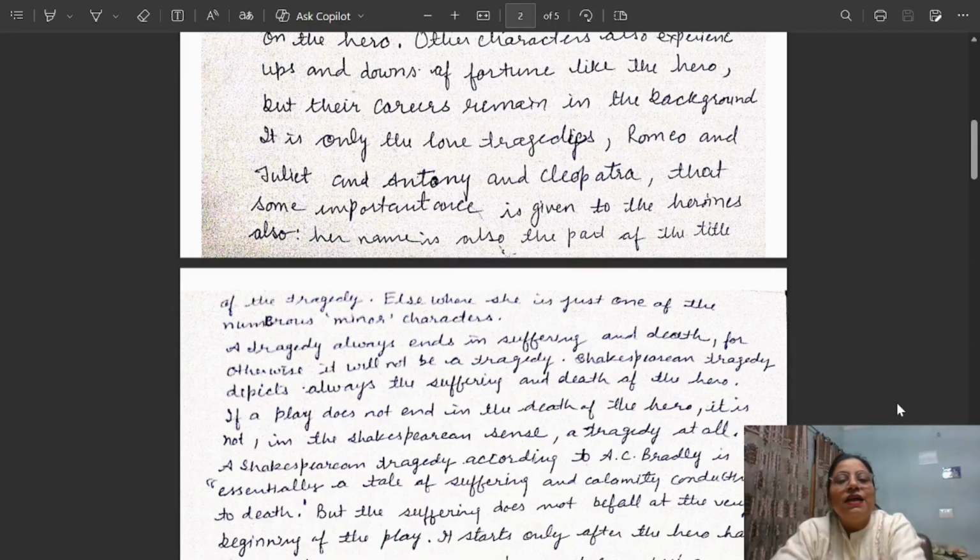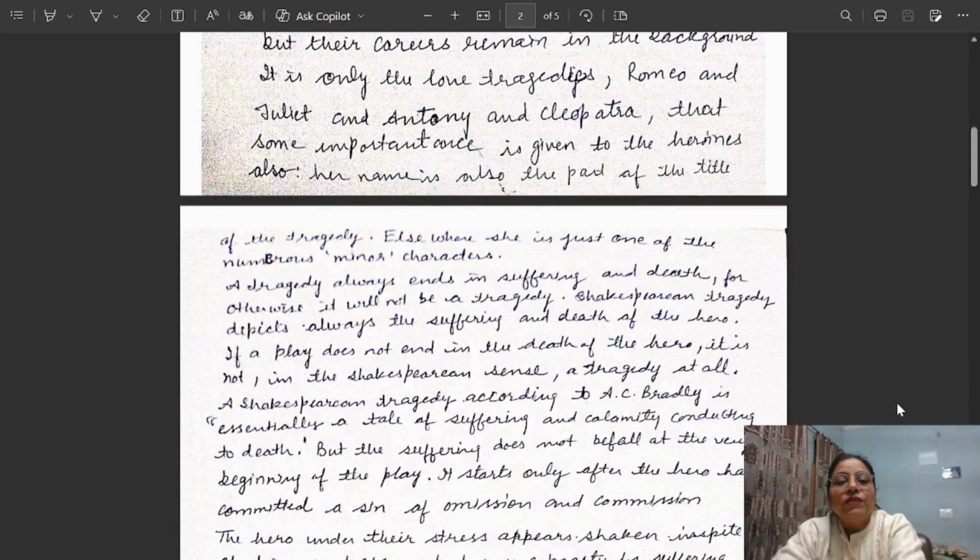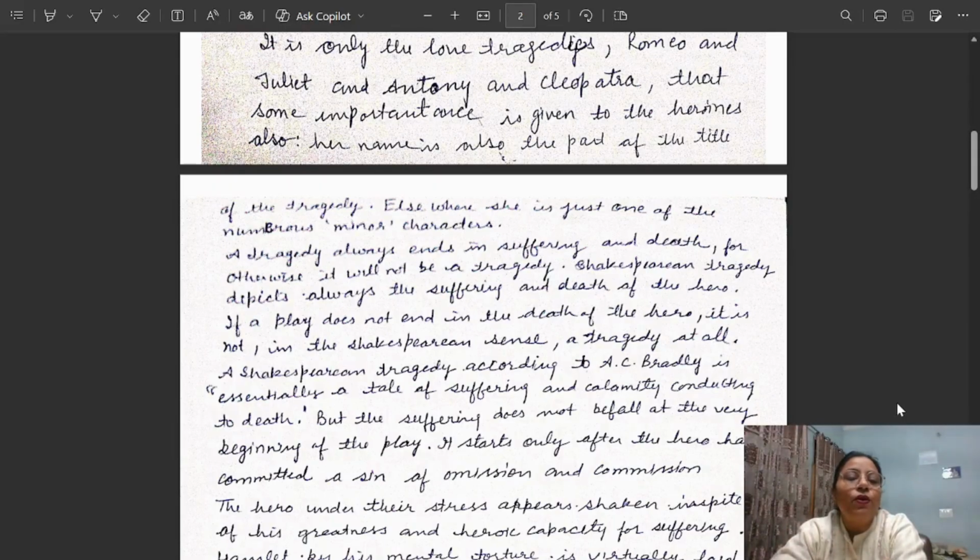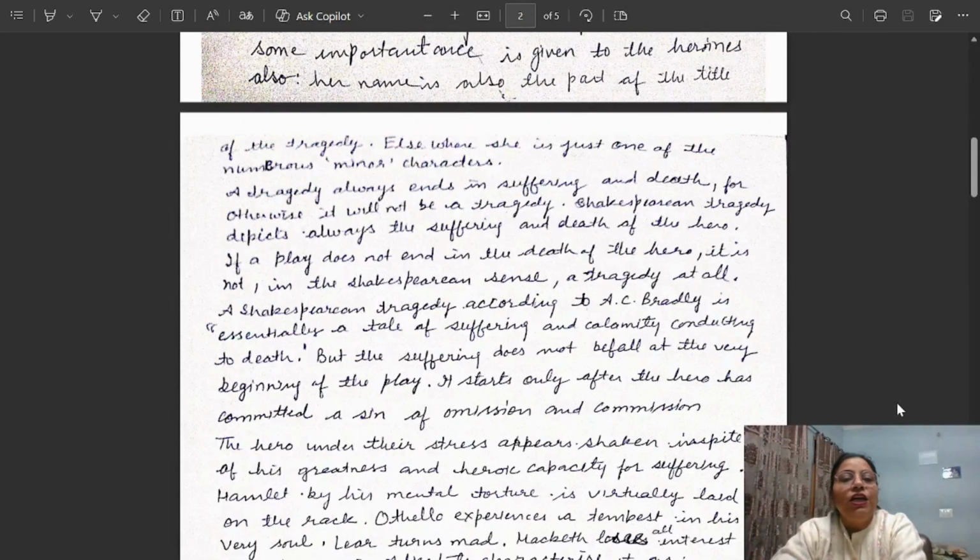A tragedy ends in suffering and death. This is the second important thing, the main characteristic of tragedy, that tragedy always ends in suffering and death. Otherwise, it will not be a tragedy. Shakespearean tragedy always depicts the suffering and death of the hero. If a play doesn't end in the death of the hero, it is not in the Shakespearean sense a tragedy at all. This we have seen by studying his many tragedies. In all his tragedies, we find death, decay, destruction, and suffering.